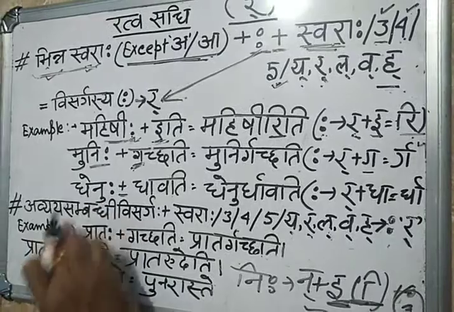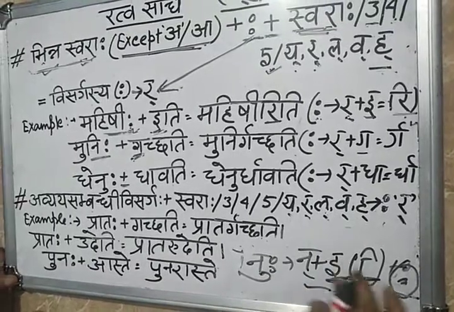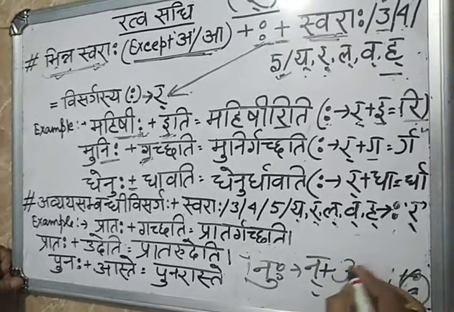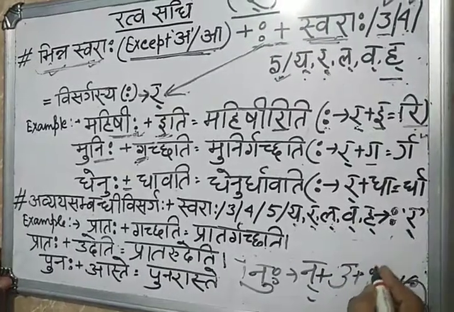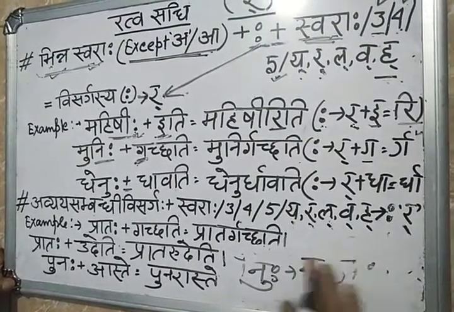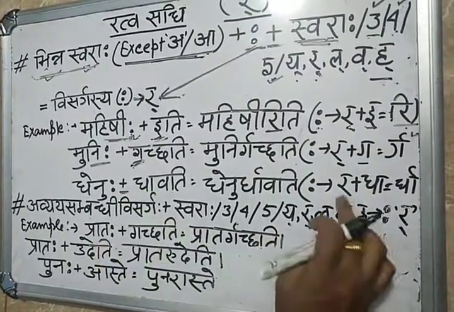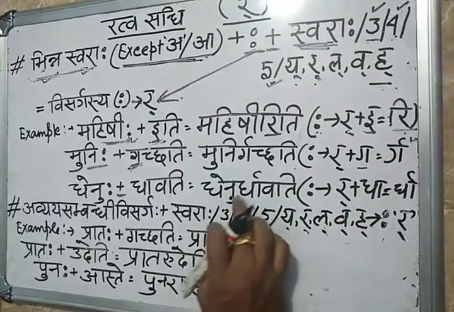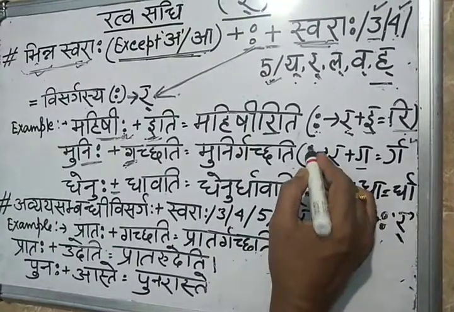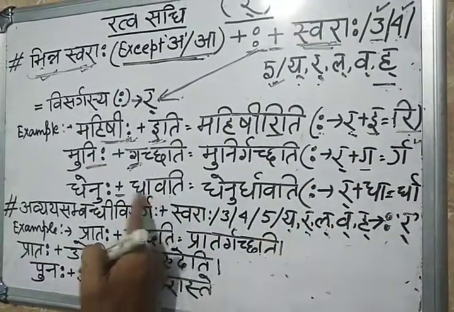Again another example, Dhenuhu. Suppose here you take Nu Visargaha. Nu, so what is it called? Na. Then after that, U is coming. U letter, or the U symbol, the choti U symbol like this. So the visarga will convert into ra plus dha. Ra plus dha is equal to rdha. So Dhenur Dhavatihi. Visarga converted into the half ra. These are the visarga. So ra, half ra, you see everywhere. Visarga converted into ra, then dha.